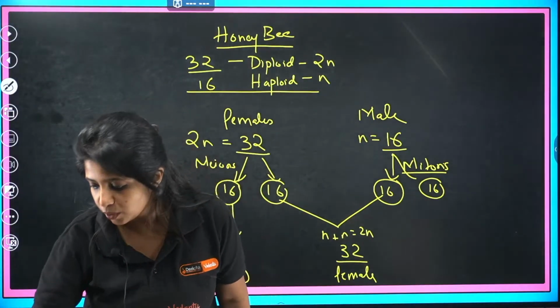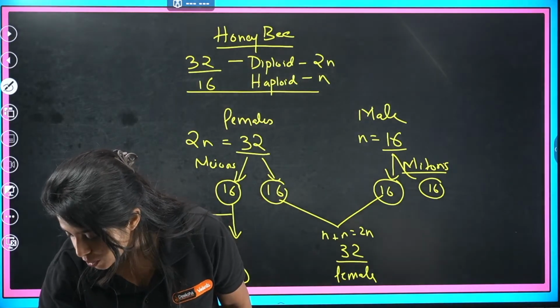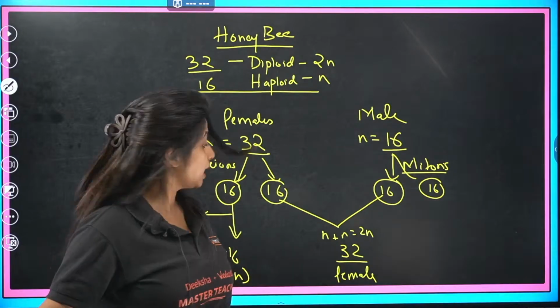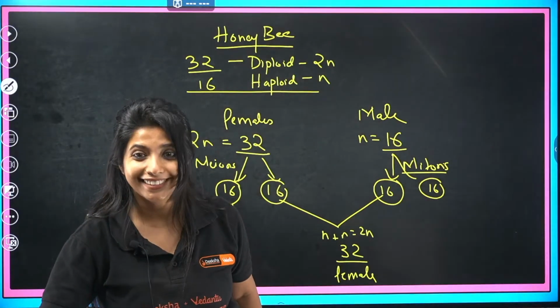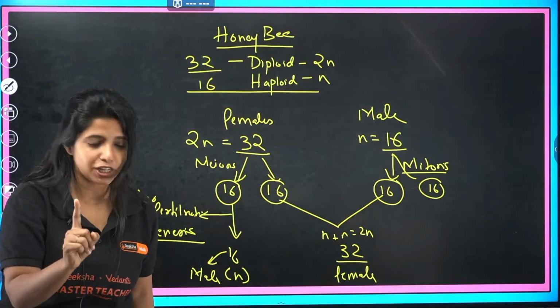Now, I want to ask you a question. Male come from unfertilized eggs and this process is called parthenogenesis, ma'am. Exactly. Q&A, what are you saying? Motivational? Sorry, I didn't get you. Okay, anyways, I'm going to ask you a question.